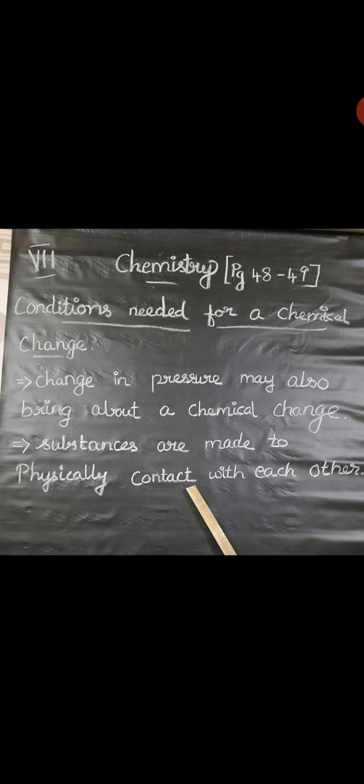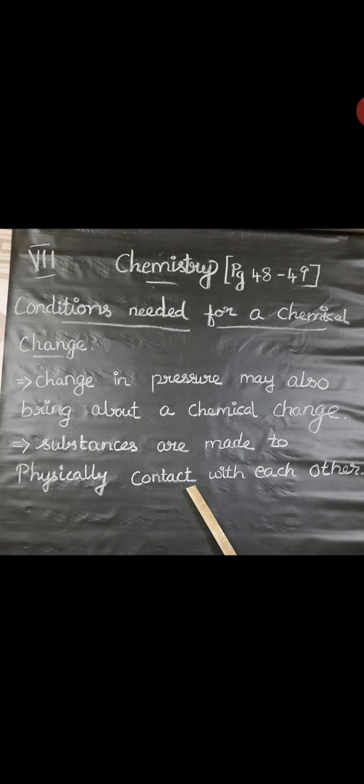We all use vanaspati for cooking. Vanaspati is obtained from vegetable oils by the addition of hydrogen to the oils. Nickel, platinum or palladium are used as a catalyst during the process of hydrogenation of oils. What does catalyst mean? It is a substance that speeds up the process of a chemical change, and it does not undergo any change during the course of the reaction. For example, yeast acts as a catalyst in the fermentation of sugar.